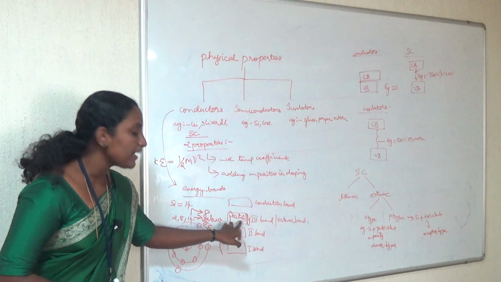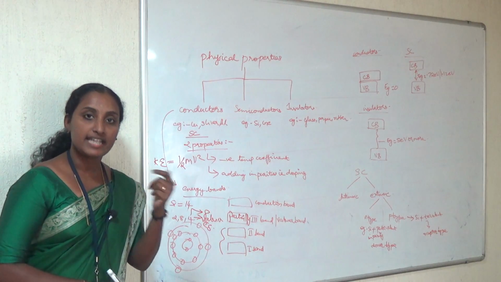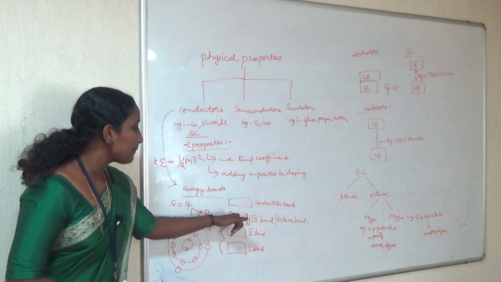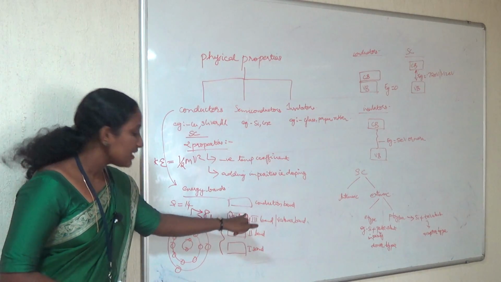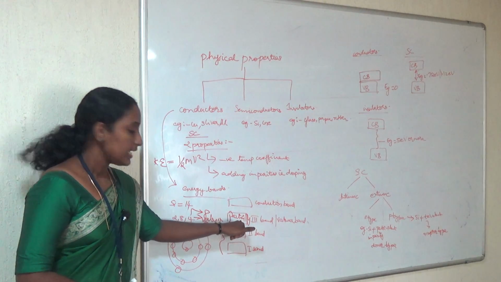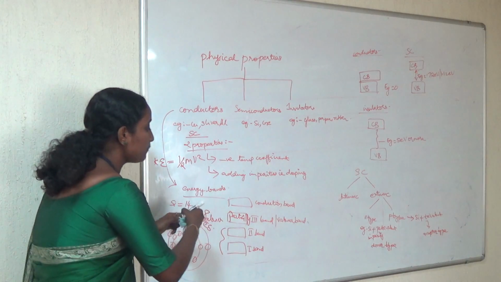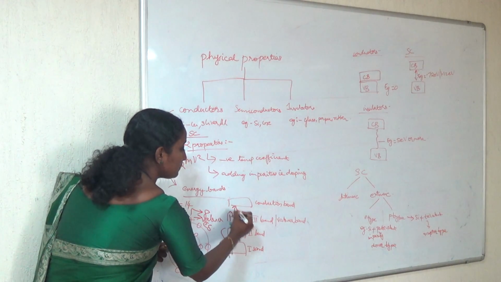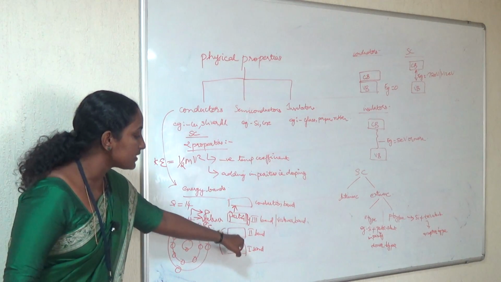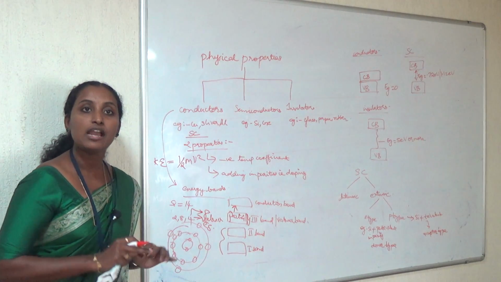But in the third band you have only 4 electrons, so there is enough space to move from one band to another. These valence electrons in the valence band can move to another level, because they cannot move to the second or first level, as those are already filled.